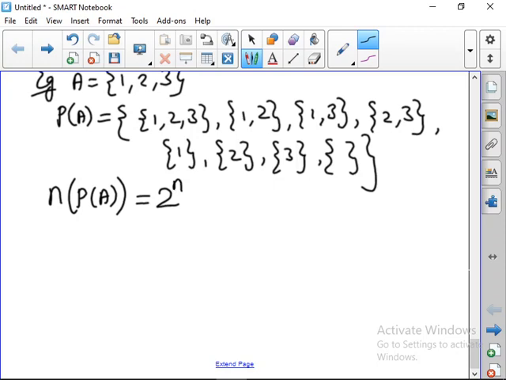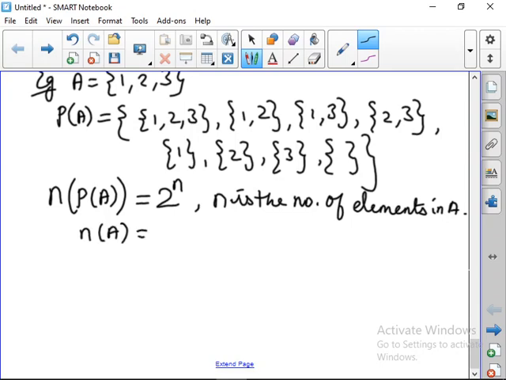It is 2 power N, where N is the number of elements in A, or otherwise we can represent N of A. Okay, so 2 power N. இப்ப பாரு இங்க N of A எத்தனை இருந்துச்சு? 3 இருந்துச்சு. அப்ப N of P of A power set எத்தனை இருக்கணும்? Power set should be 2 power 3, that is equal to 2 into 2 into 2, 8 elements should be there. 1, 2, 3, 4, 5, 6, 7, 8 elements. So we can take an example like this and find out the answer for power set.